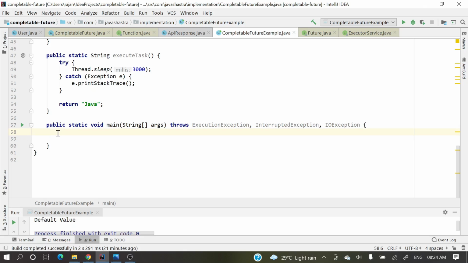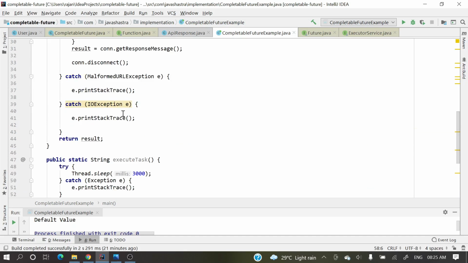So what exactly is this Future? Future will hold the result of an asynchronous operation, right? The Future, which is an interface, will hold the result of an asynchronous operation. So before Java 8, let's see how we were performing that asynchronous operation and getting that result.